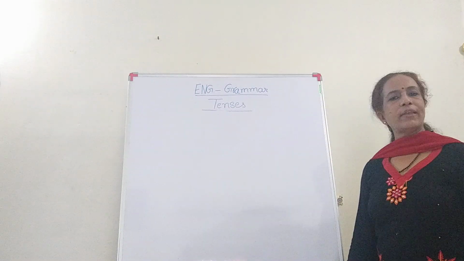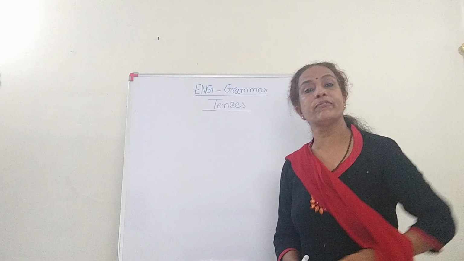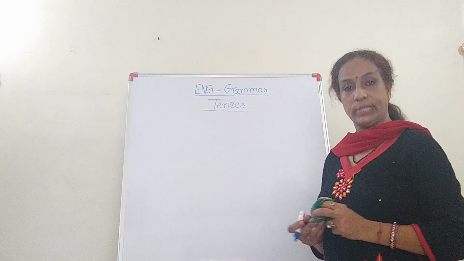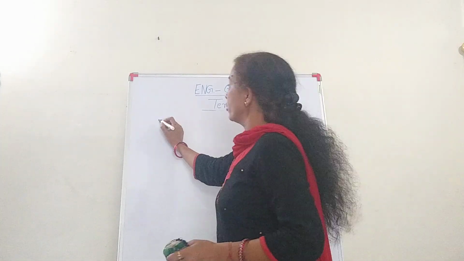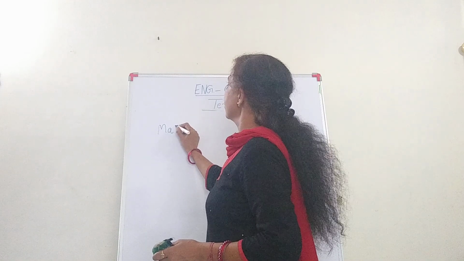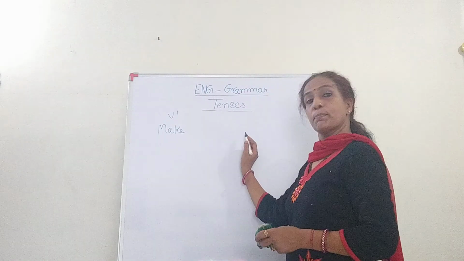V1, V2 and V3. These are indicated with verbs, and I'll now talk to you in detail about that. V1, I told you, is the main verb. For example, make is the verb. This is V1. V2 is past tense.